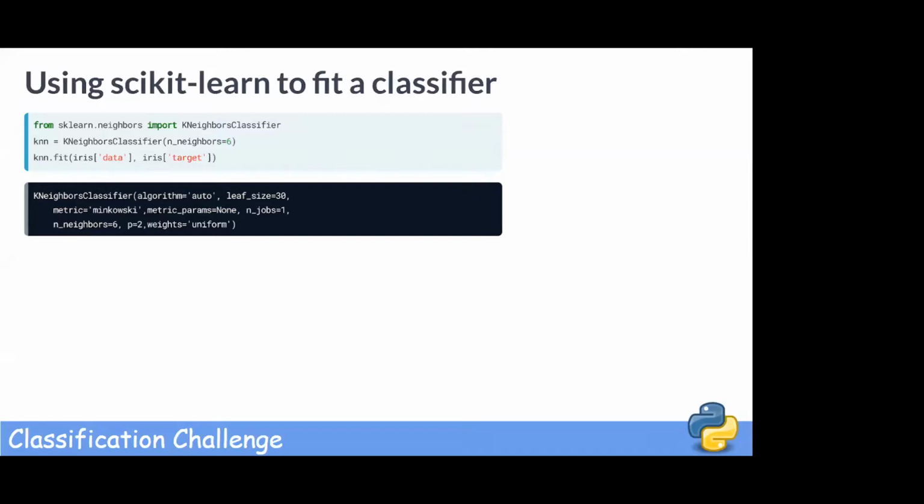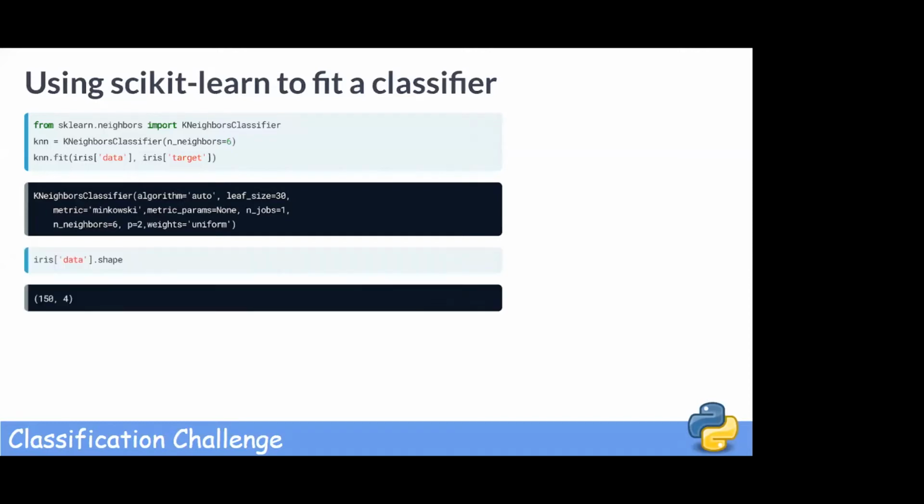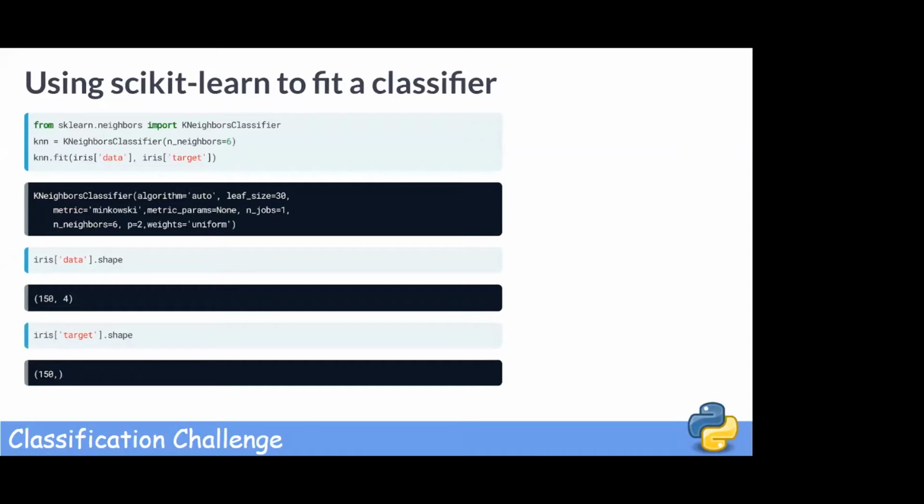In particular, the scikit-learn API requires that the features are in an array where each column is a feature and each row is a different observation or data point. Looking at the shape of iris data, we see that there are 150 observations of 4 features. Similarly, the target needs to be a single column with the same number of observations as the feature data. We see in this case, there are indeed also 150 labels. Also check out what is returned when we fit the classifier. It returns the classifier itself and modifies it to fit it to the data.